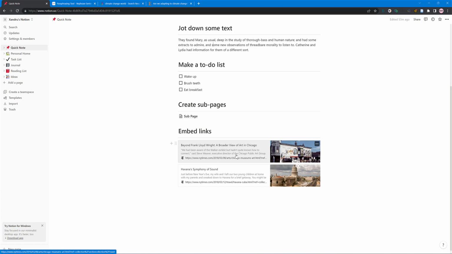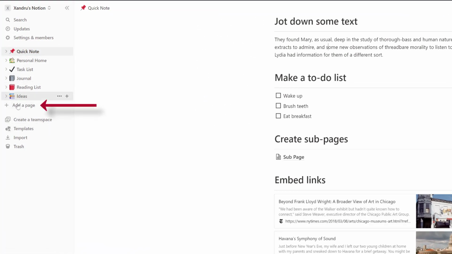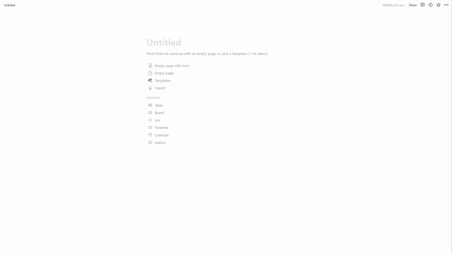Let's just say you've got an essay plan to do on climate change, for example. So as I said, you've got all these templates here, but come to the bottom, let's start a fresh one and select add a page. And you've got a blank page here to work with. Can you see my untitled option here? Now let's give it a title. So let's say you've got an essay to do on climate change. Brilliant, we're ready to go.